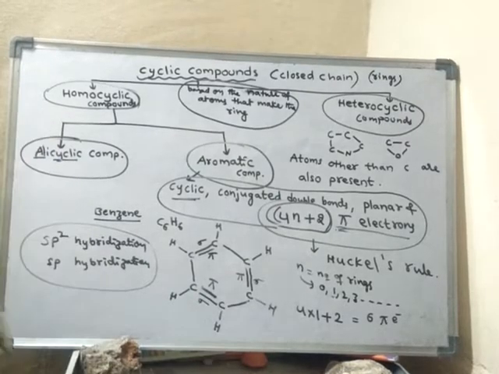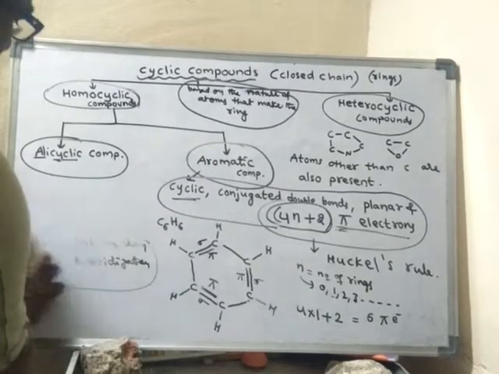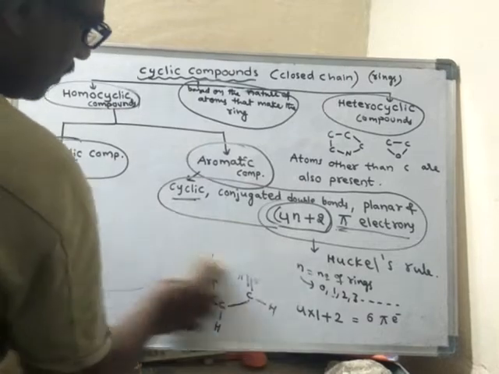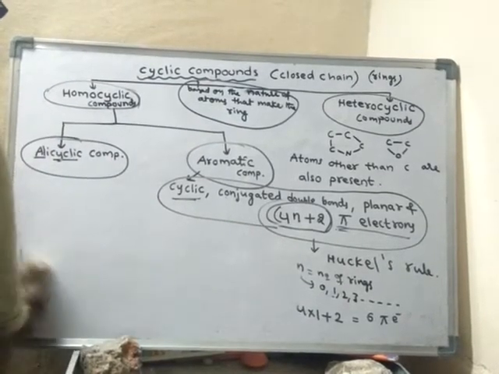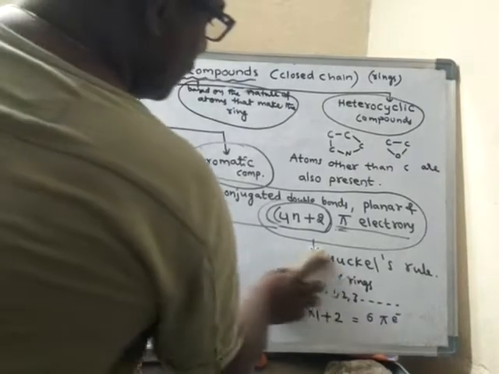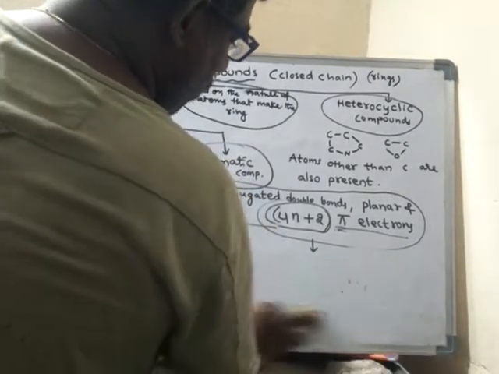Let us discuss the same thing with another example. Naphthalene. Already we know what naphthalene is. See, naphthalene is a sublimating solid.